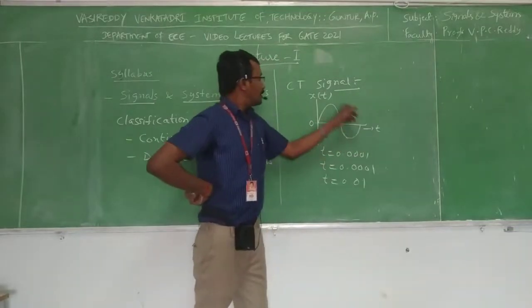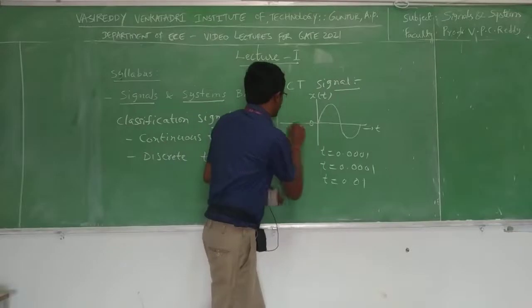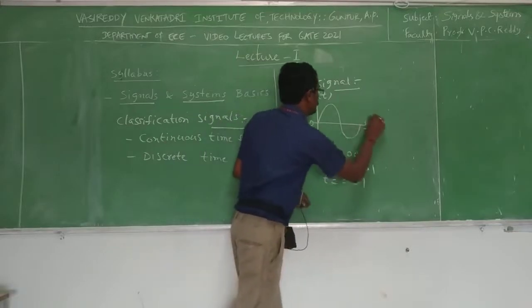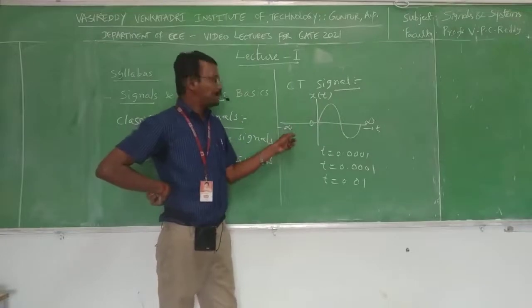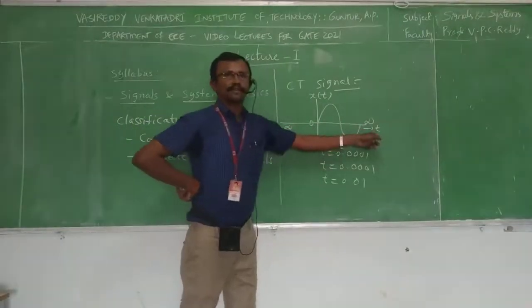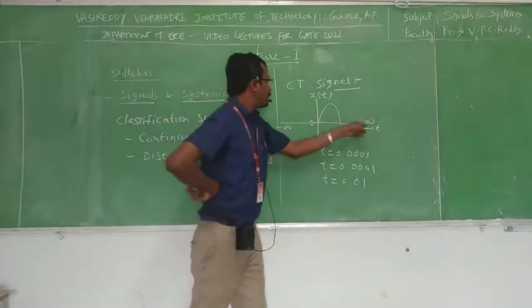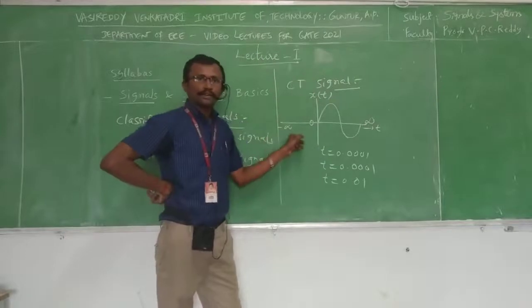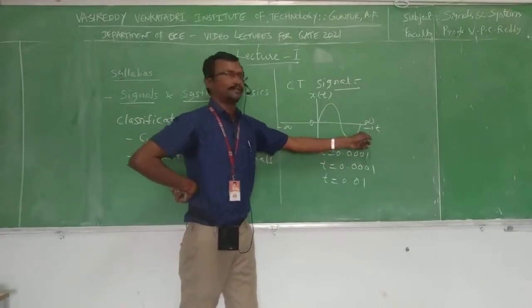Moreover, if the signal is a continuous time signal, the time axis, which is defined from minus infinity to plus infinity, is equivalent to the real line. Why I am saying it is equivalent to the real line? Because it includes all numbers like natural numbers, integers, all those things. So in continuous time signals, the time axis is equivalent to the real line, or you can say real numbers.